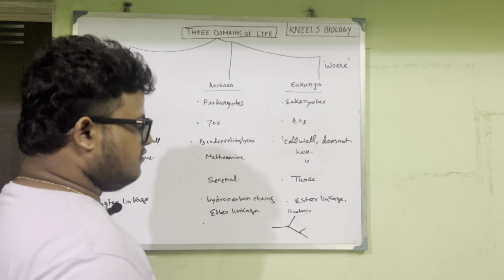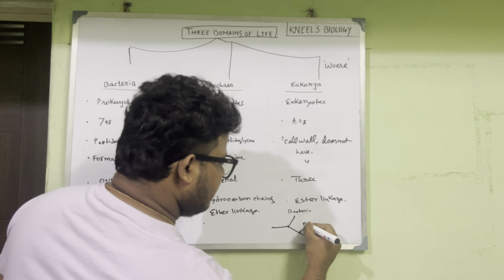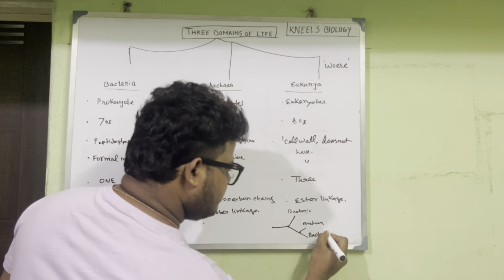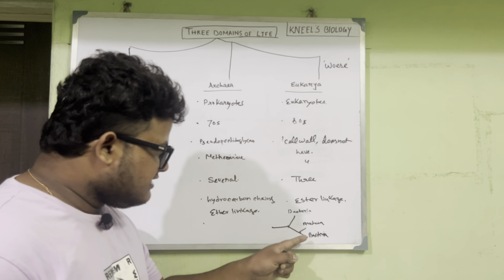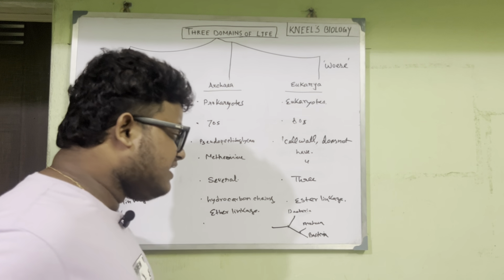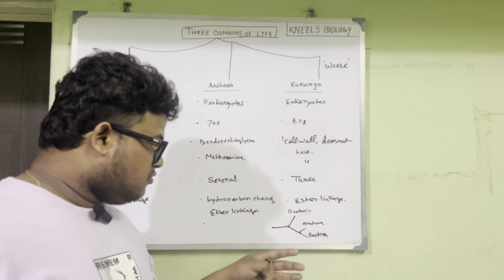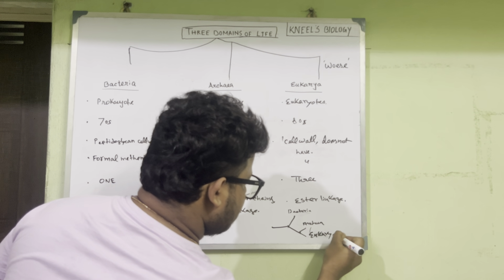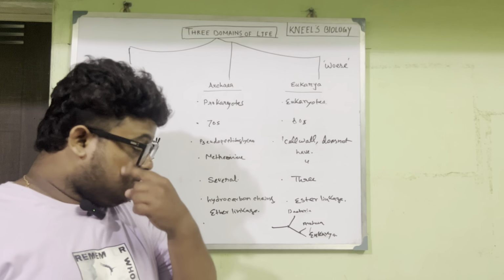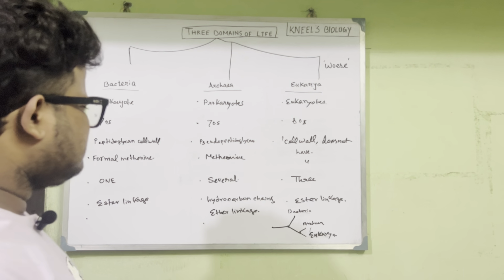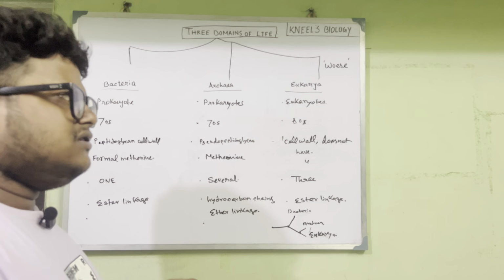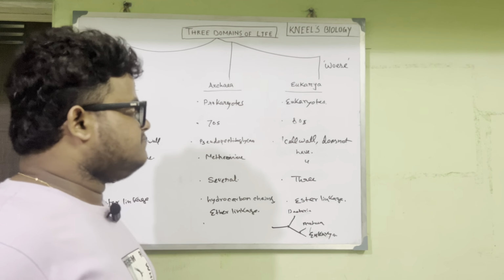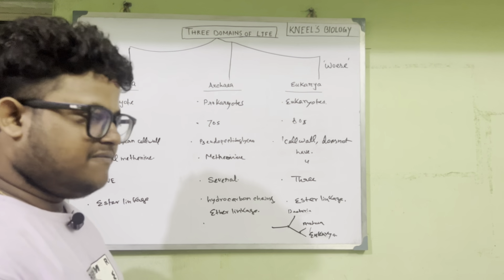The right branch of LUCA has archaea and eukarya. So although archaea looks like bacteria, archaea resembles eukarya, because they have various structural features that are more like eukarya. They are an intermediate type of organism, so I have placed archaea in the middle.